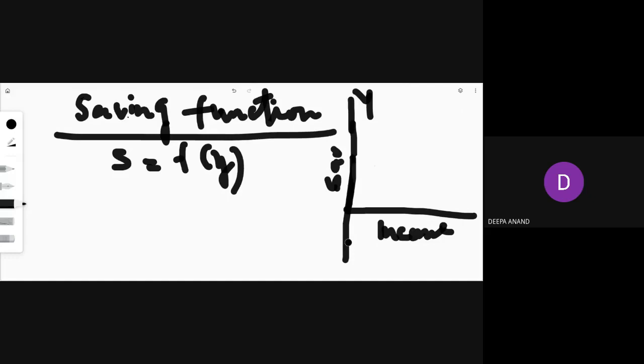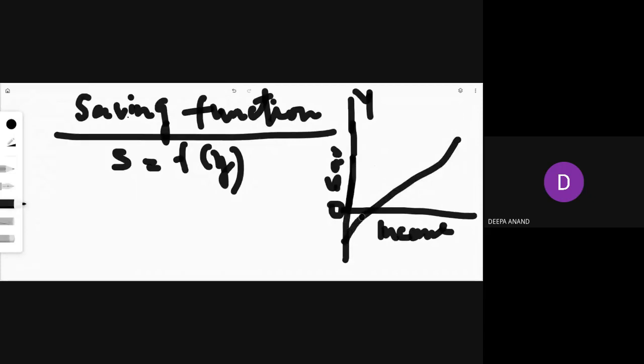That means your saving starts from a point which is below zero, or from negative. So the saving curve always starts from this point. Zero is here, so it can be below. Here your saving is zero. This point is zero, and the saving curve always starts from the negative axis, because here a concept is there.